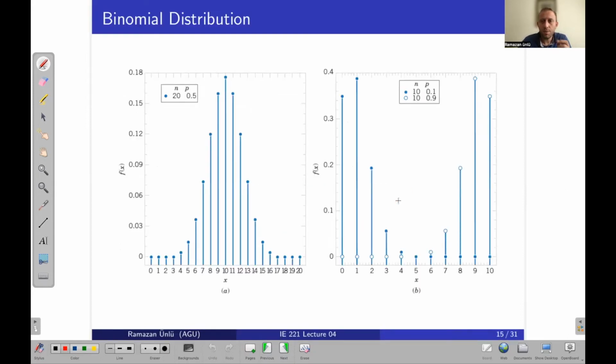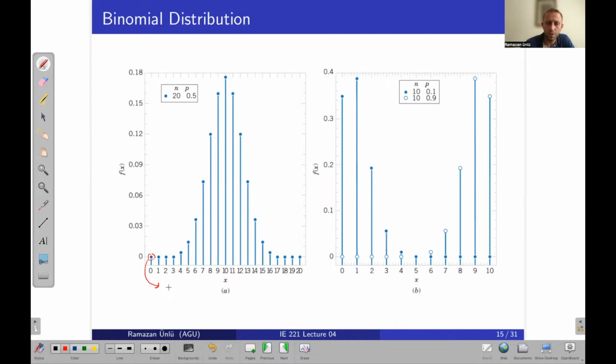So let me show you this distribution in a graph. Let's say this is the first one. In this case, the number of trials is 20, and the success probability is 0.5. And this shows the probability that the number of successes will be 0. So how can we calculate this one?